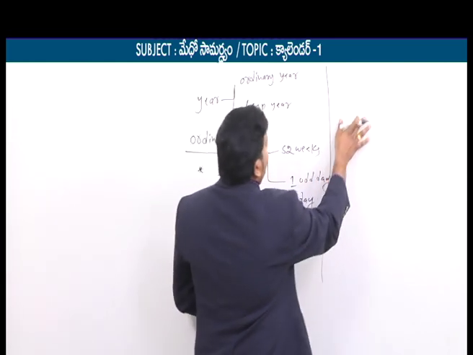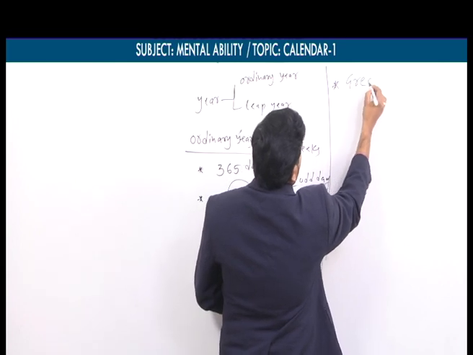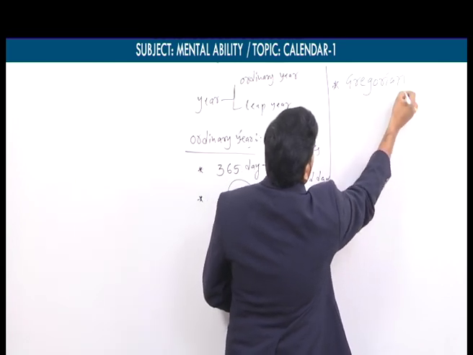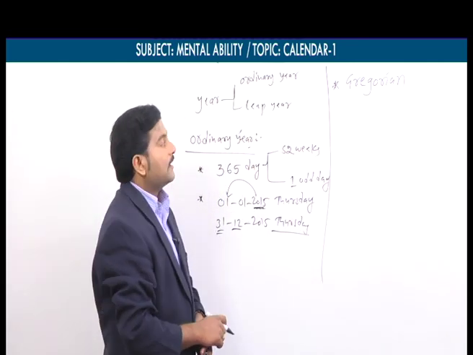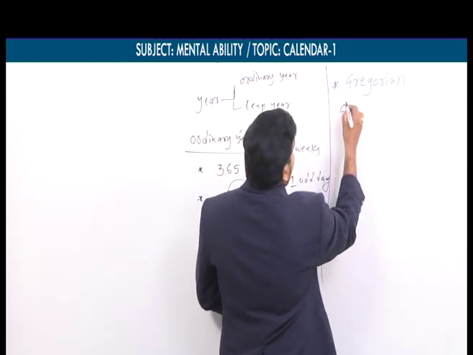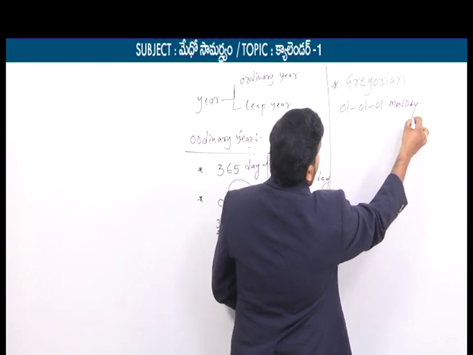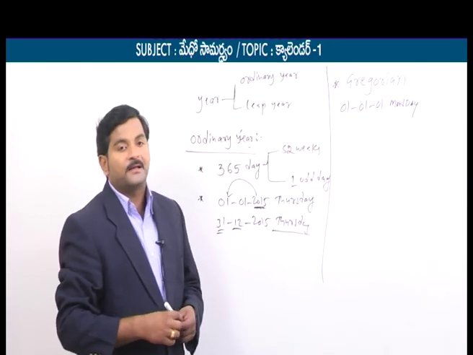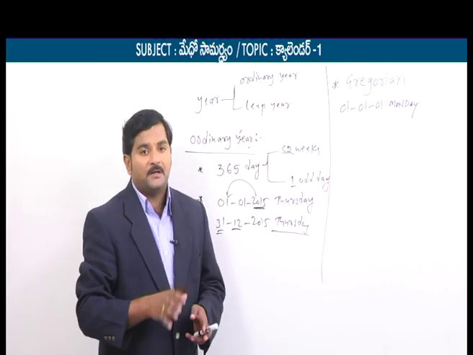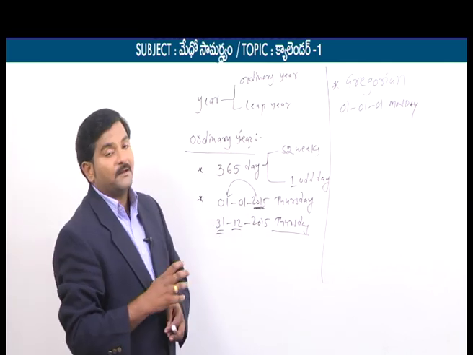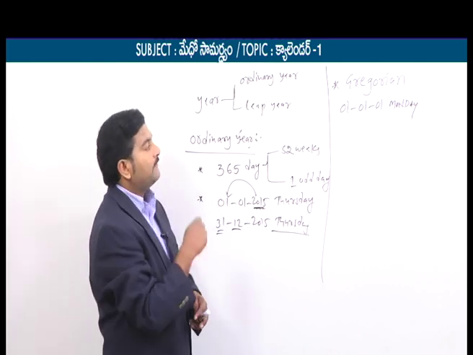The next point is that the calendar which we are using in the world is the Gregorian calendar. According to this Gregorian calendar, 1/1/1 is a Monday. It's a GS bit. I think in Group 2 also, one time it was asked by the APPSC. According to the Gregorian calendar, 1/1/1.